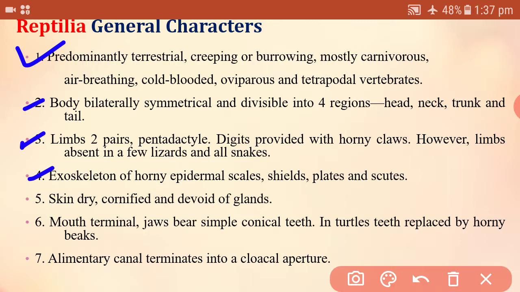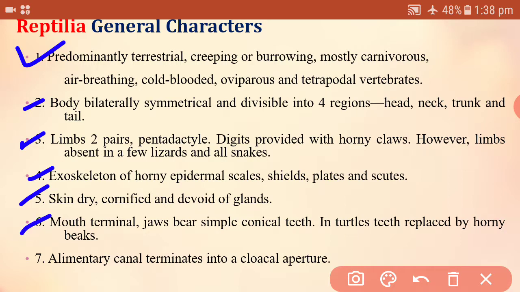Body is covered by an exoskeleton, which is made by horny epidermal scales, shields, plates and scutes. Scutes are also like the scales or the plates. Skin is dry because there are no glands present beneath the skin, so there is no secretion of any gland, so the skin becomes dry.